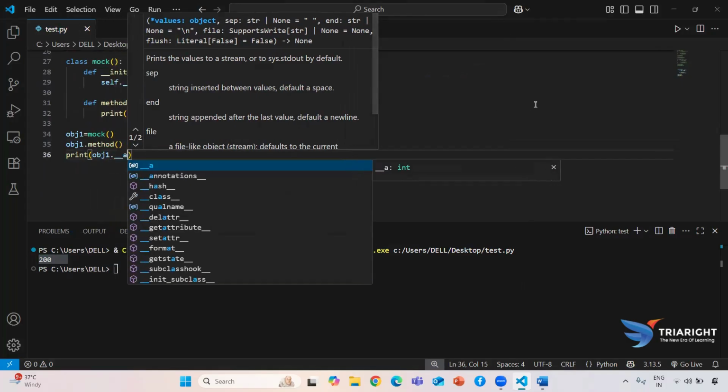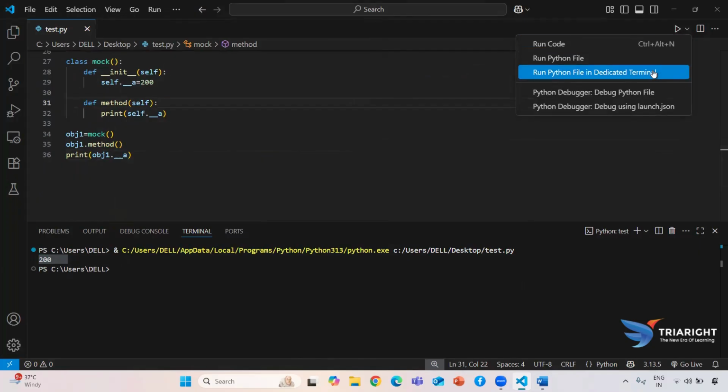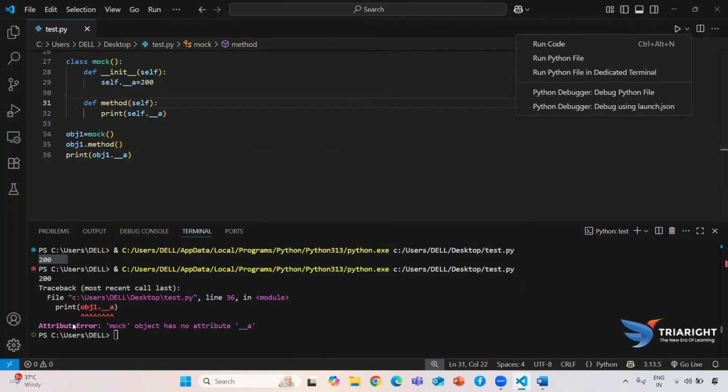Now if I run this, it will give me an error. Just see, attribute error: mock object has no attribute called double underscore a, because we are creating these data members as a private access specifier. So this is all about the private access specifier that is available in encapsulation.